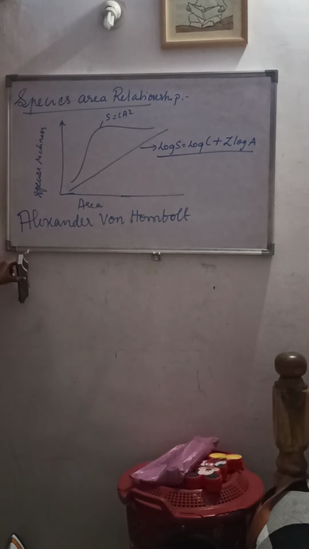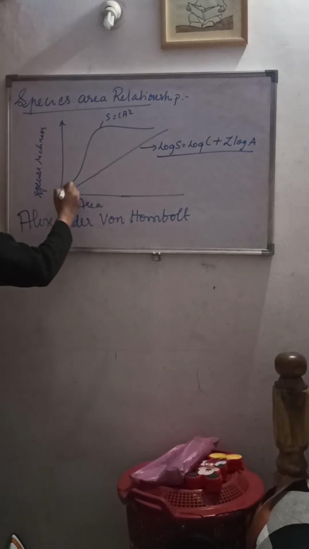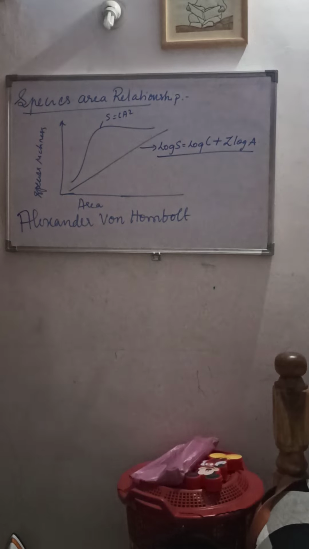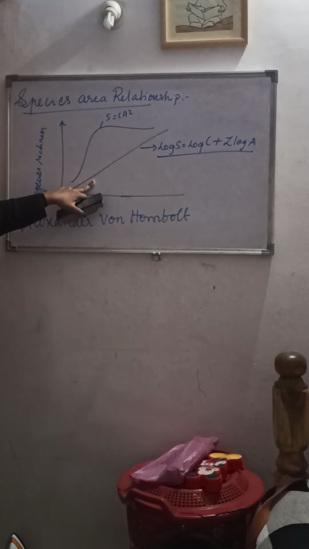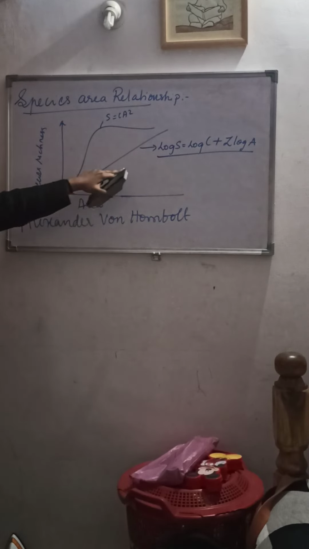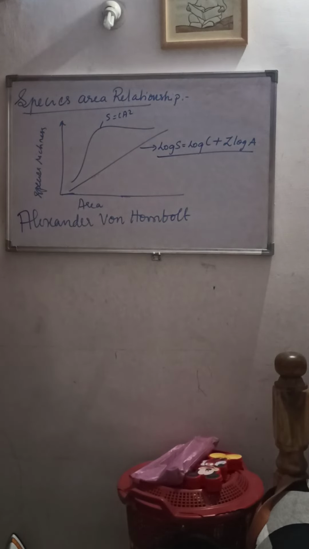Now let us see what this is. We can see that on the logarithmic scale, the relation will be a straight line, right? You can see the straight line, which is described by the equation log S equals log C plus Z log A. This is very important from the exam point of view.